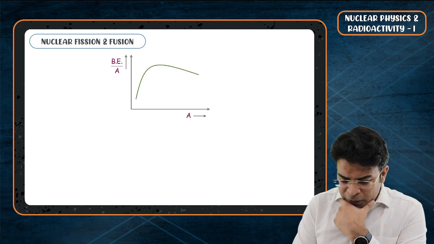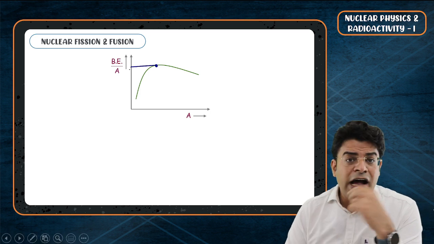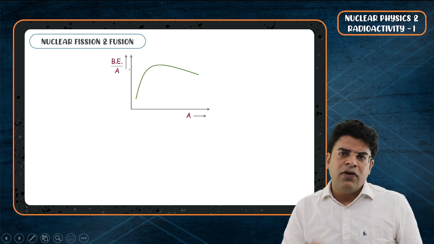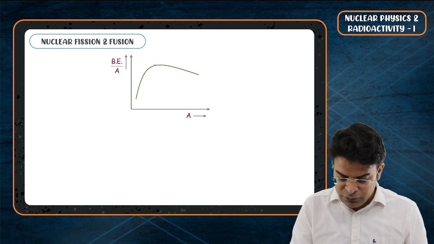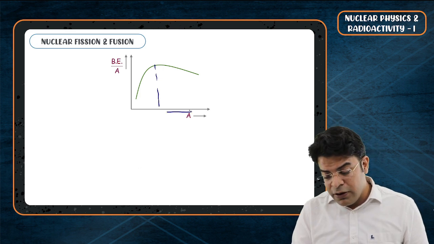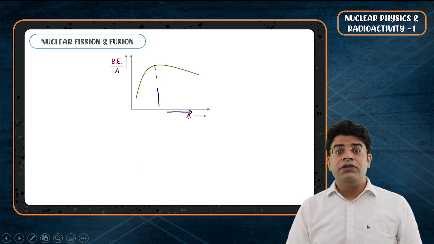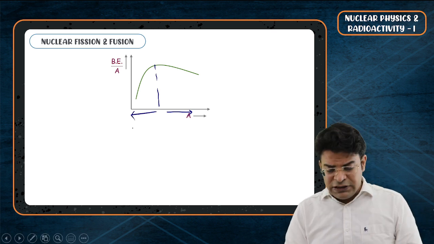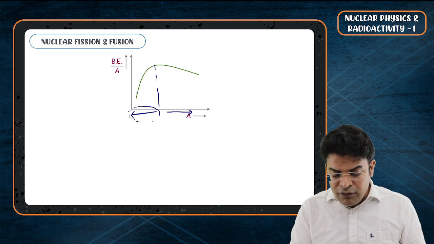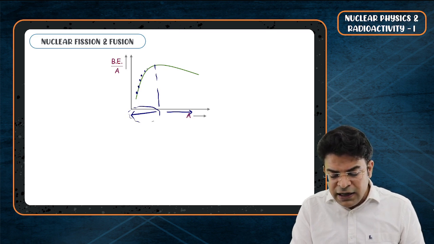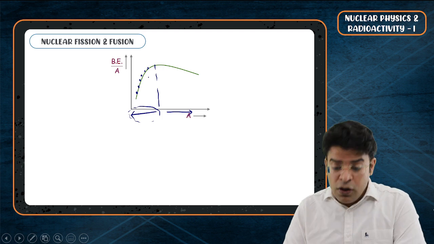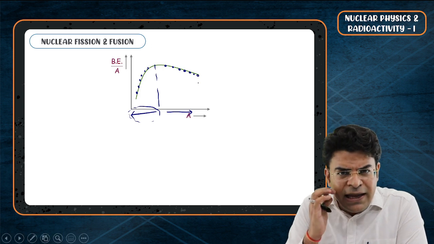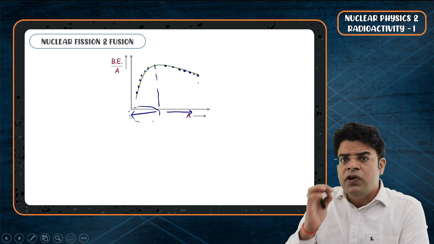We know that the topper of this list is iron. Iron has the highest binding energy per nucleon. Now you can think of two particular types of nucleus: the nucleus which has mass number greater than iron, and the nucleus which has mass number less than iron. The nuclei which have mass number less than iron have binding energy per nucleon less than that of iron. And the same is true for the nuclei having mass number greater than that of iron. They even have binding energy per nucleon less than that of iron.